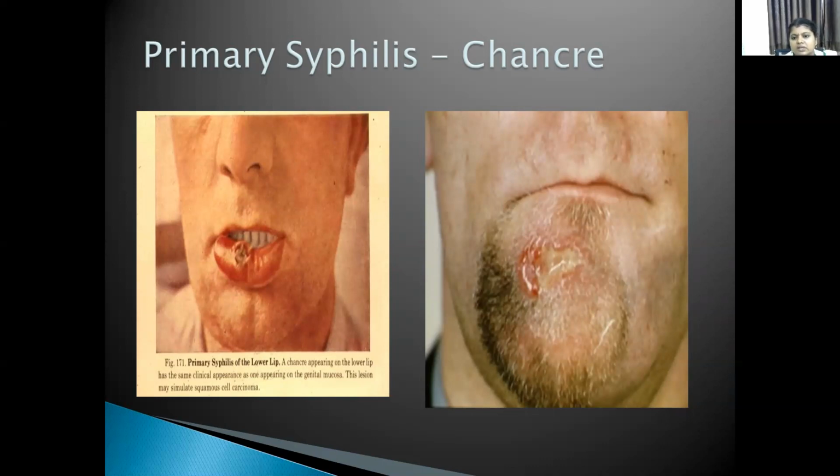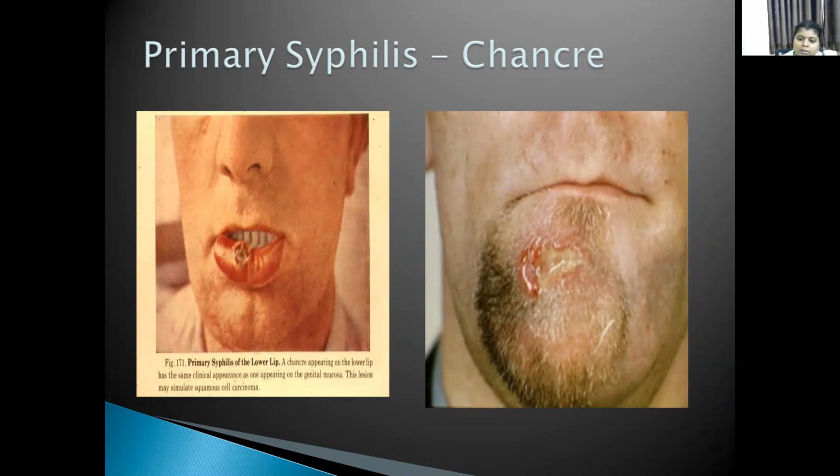These are classified as primary, secondary, and tertiary. In primary syphilis, the primary lesion is chancre. The chancre is usually seen at the site of entry of the spirochete. This chancre is painless.